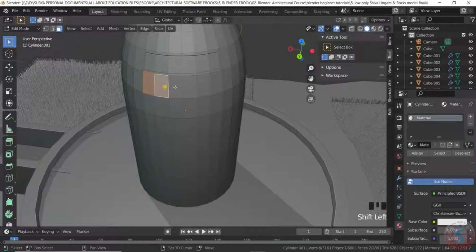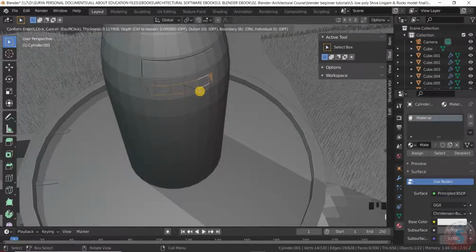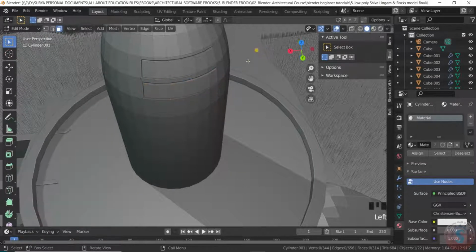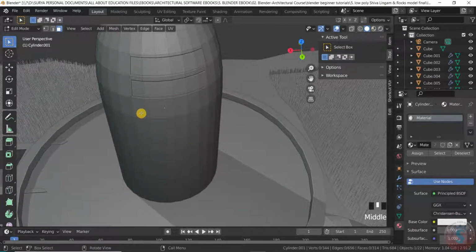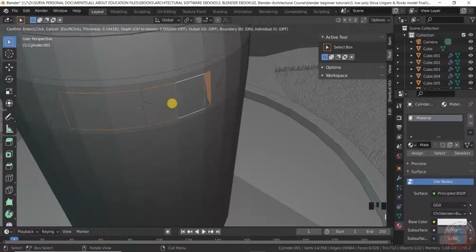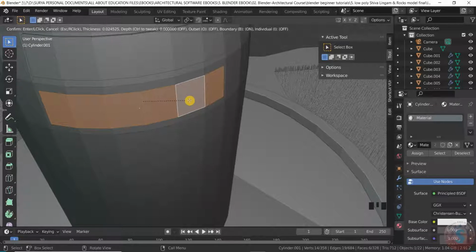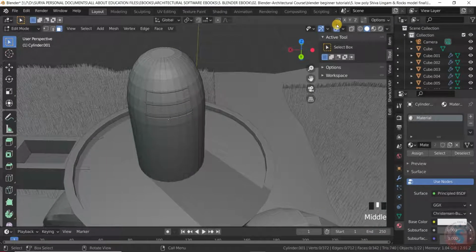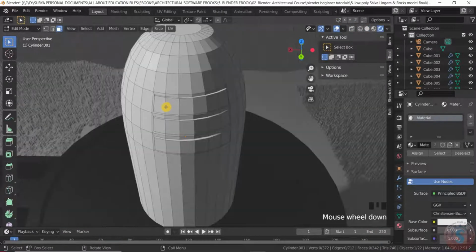Again I am selecting these faces and I extrude this somewhat distance, and select the faces and give the I key and extrude this somewhat distance like this. I am doing this, I will show you.